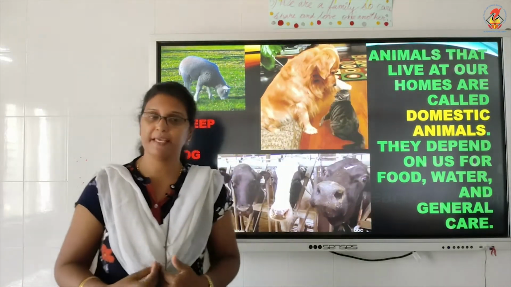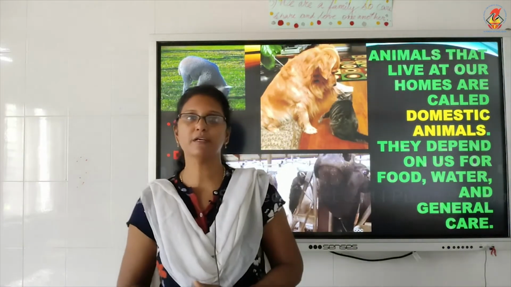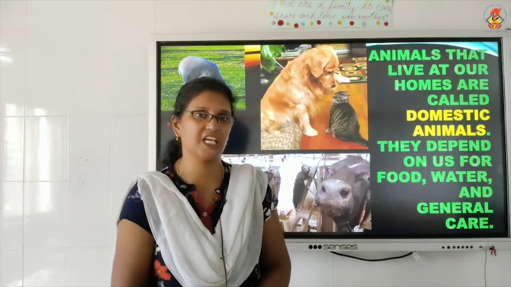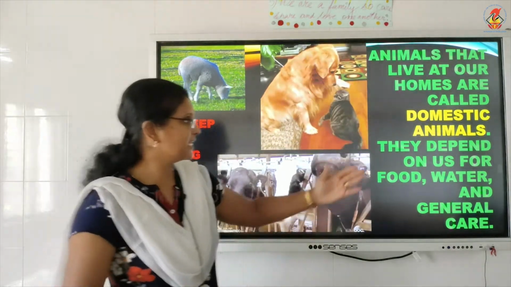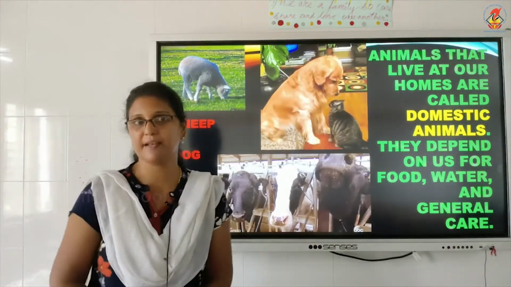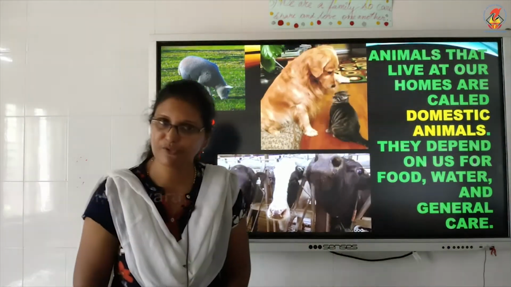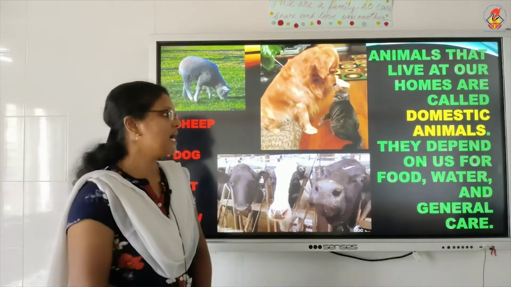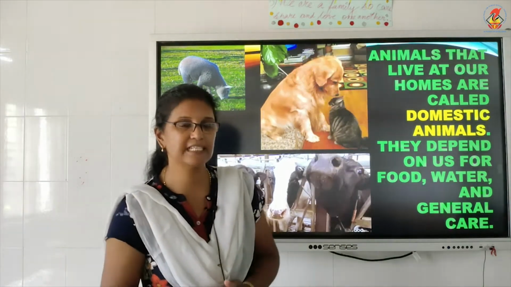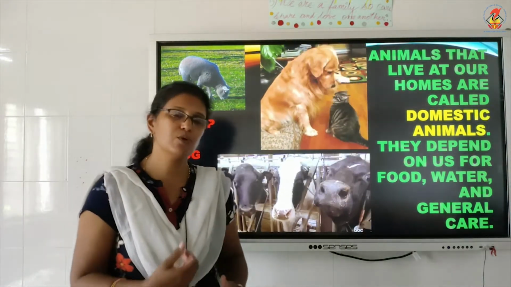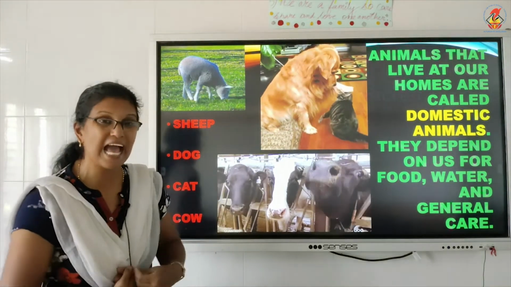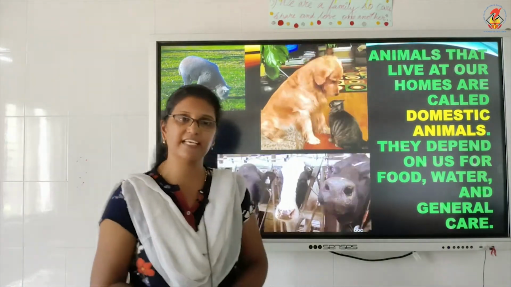Instead, we people give them some food. We give them a bath, right? At times, that bath means nothing but washing. We do that, right? So, they depend on us for food, water and general care. That is, if they are injured, people take them to the doctor, isn't it? Suppose a dog is there, it got injured. So, what do the masters do? They take them to the veterinary doctor who treats the animals, right? That is called general care.